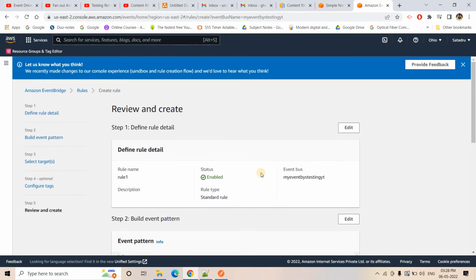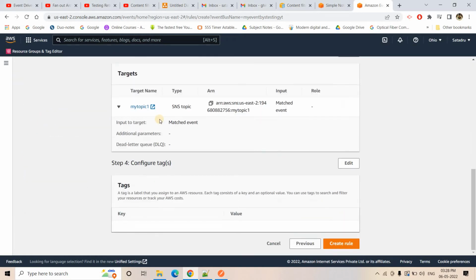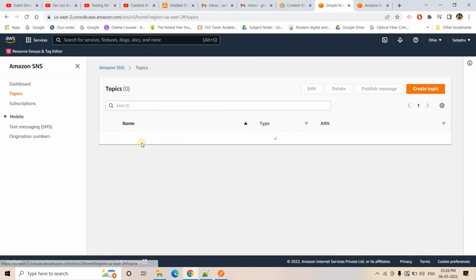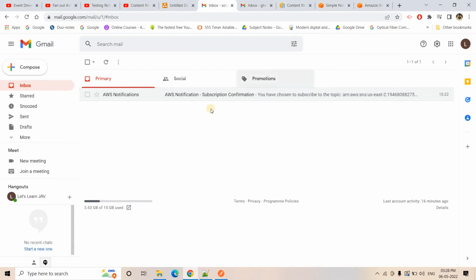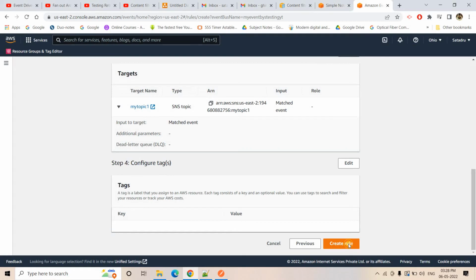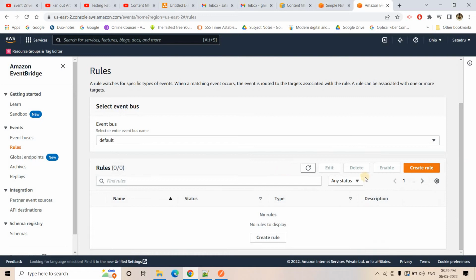So this rule 1 is saying that if this location Kolkata part is satisfied, then only it will publish the event to my topic 1. What is my topic 1? My topic 1 is nothing but this SNS, which has this email ID as subscriber, Satadguru16bc0416@gmail.com. So if some event has location as Kolkata, then it should publish the event in SNS, and from SNS we should get the mail here. I will create the rule here. So our first rule is getting created, and I will be creating the second rule also.